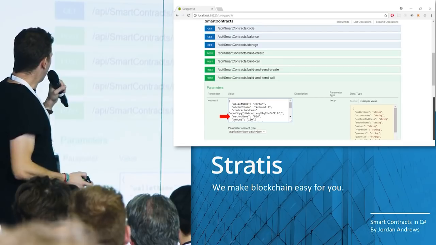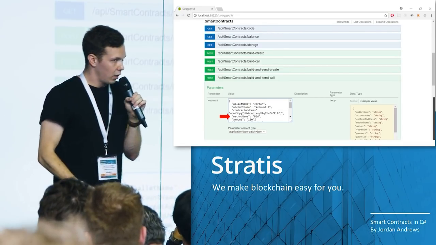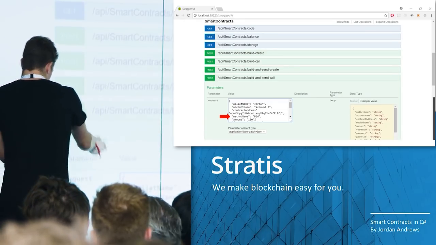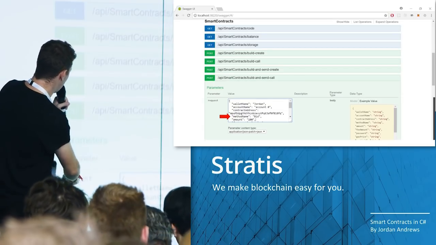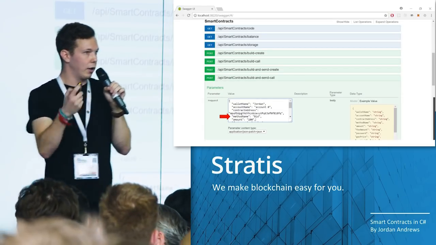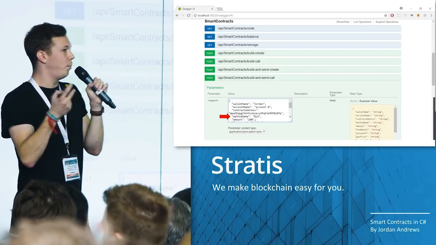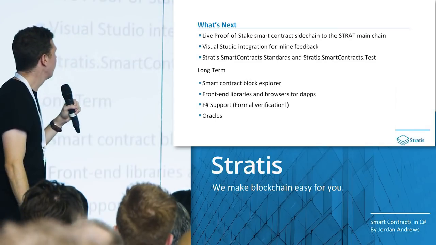So finally, now that the contract exists, we may want to go and call some methods on it. This is actually really simple as well. You just have to craft this little request. So long as you have the contract address and the method name, you can start calling contracts. In this case, it's as easy as putting in the contract address and just bid, which will call the bid function on this contract.